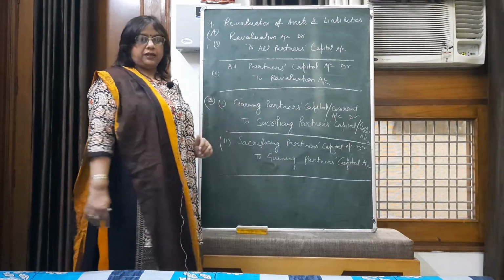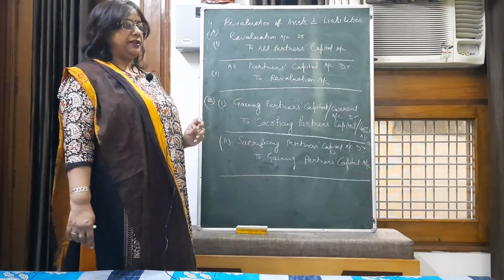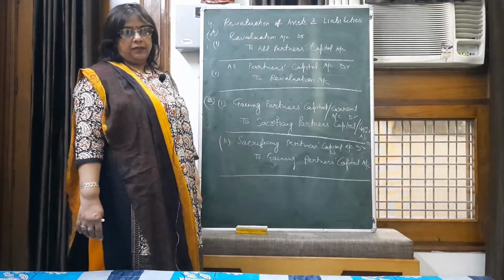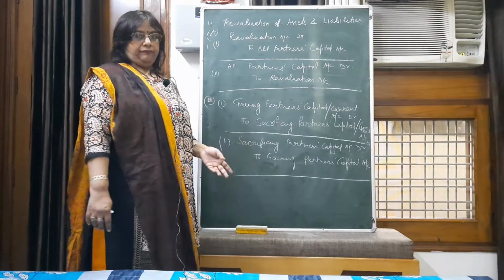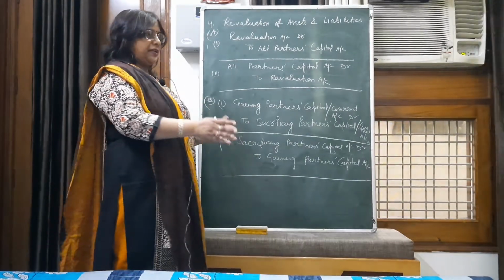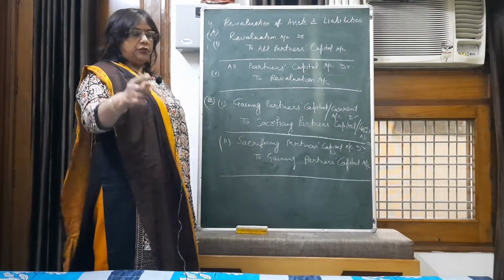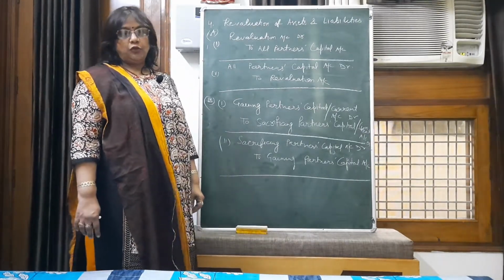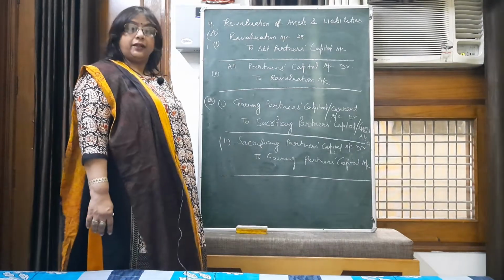However, here you are not supposed to prepare a revaluation account. You can simply prepare a table or show your working. For example, if there has been an increase in asset, you will show the increase as a positive item. A decrease in value of asset will be a negative item.